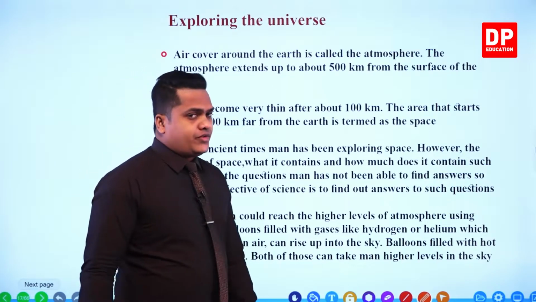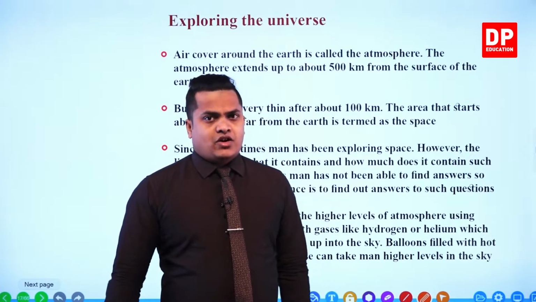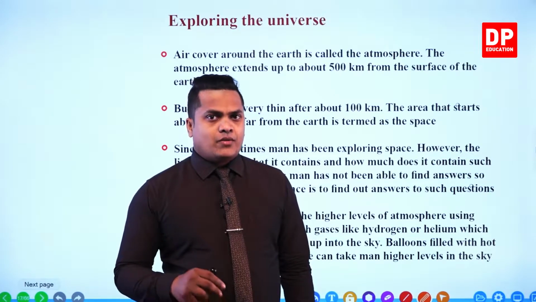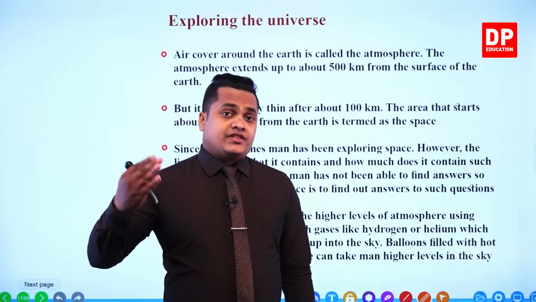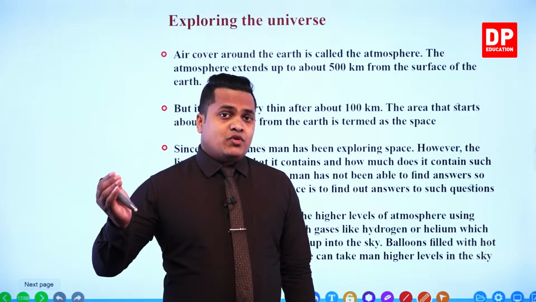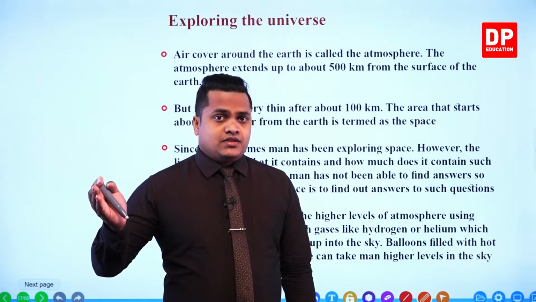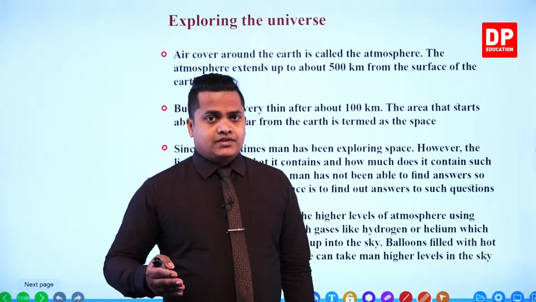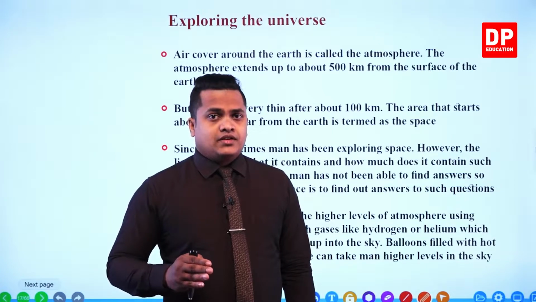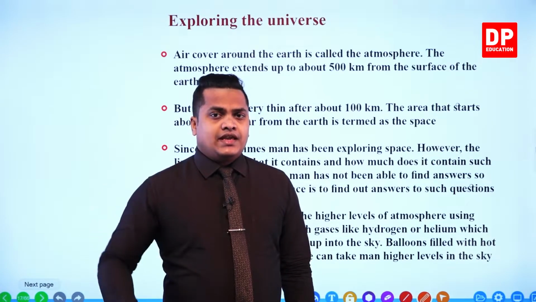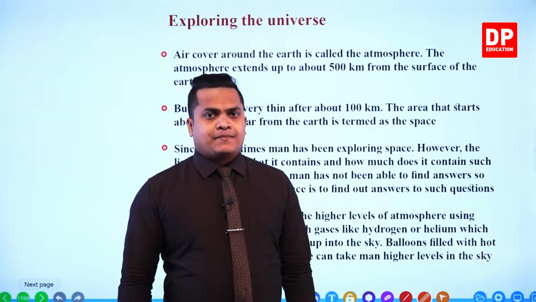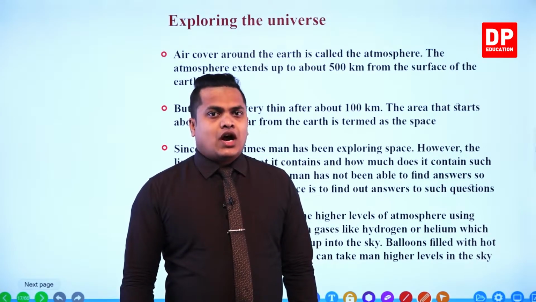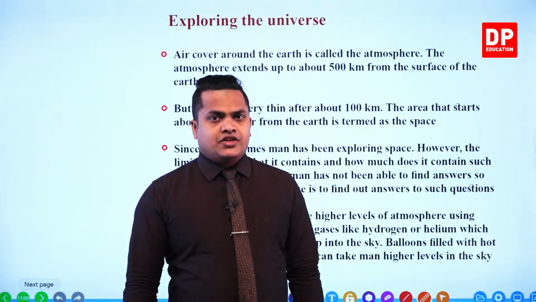Now my dear children, after 100 kilometers, even though the atmosphere extends much further than that, it's assumed that we refer to the other area as space. So 100 kilometers is the margin.